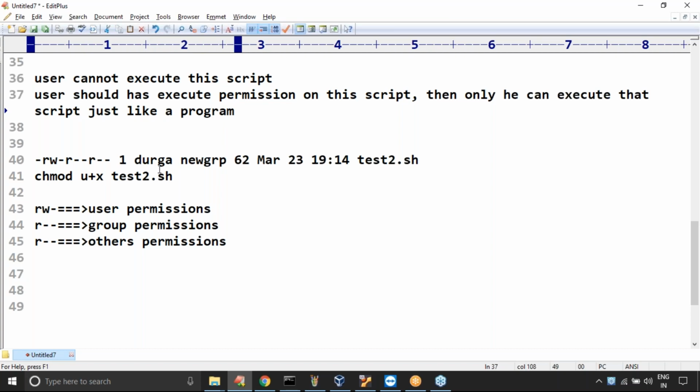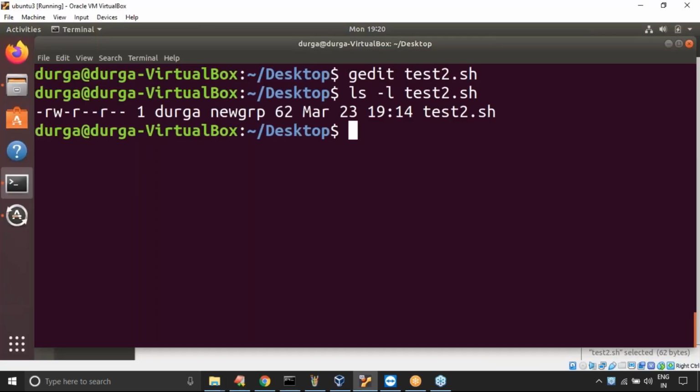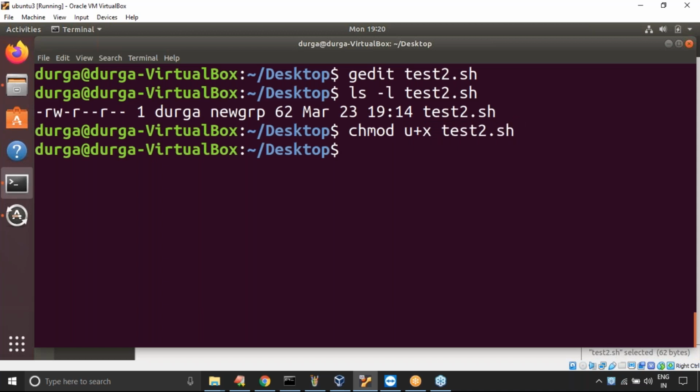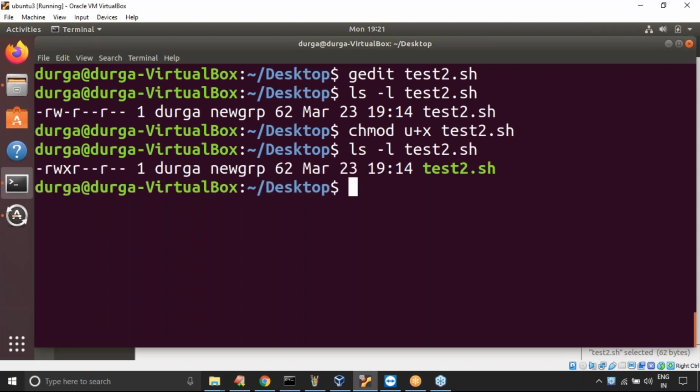Now my requirement is, just observe very carefully: chmod u+x test2.sh I'm taking. All these things are a one time activity, don't worry, sir. Now let me use the same command. Now what are the user permissions? Can you please cross check? Earlier rw-, but now rwx is there. Are you getting it right? Are you seeing the x execute permission? The user has execute permission or not? Yes. Now he can execute, right?